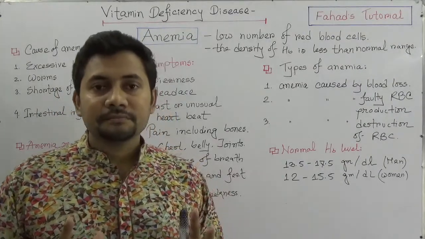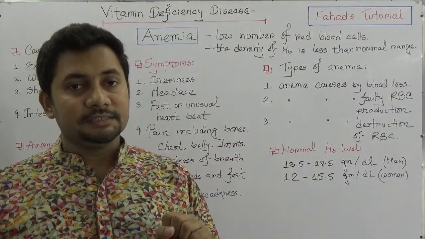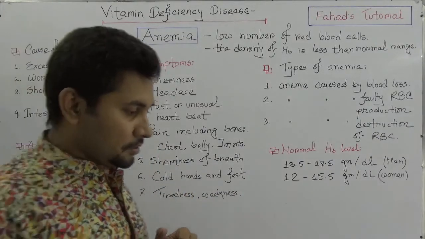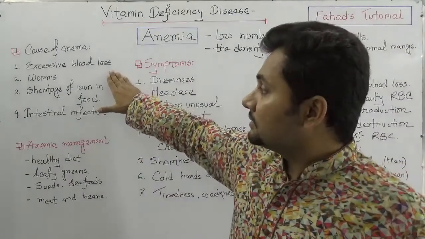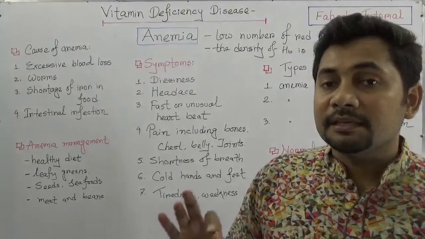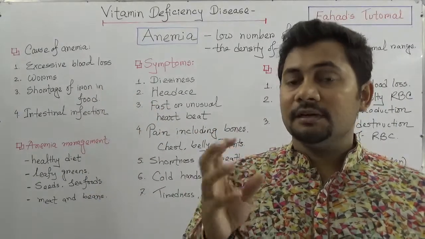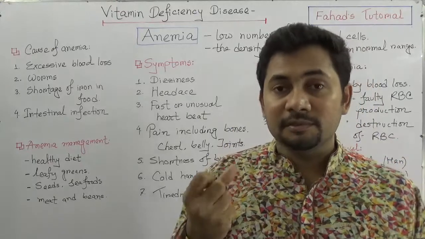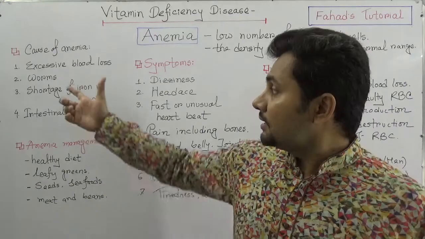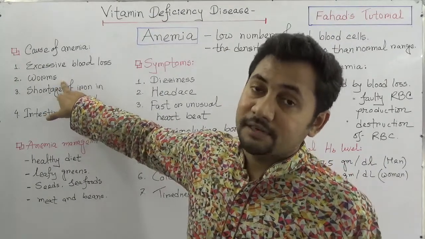So anemia, simplified, means the lack of red blood cells or lack of blood. So what are the causes of anemia? There are a lot of causes, but we can say 4 main ones. The cause of anemia can be excessive blood loss. Number 2 is worm related. In children of low income communities, lack of hygiene develops worms in their intestines, and these worms are definitely another cause for anemia.